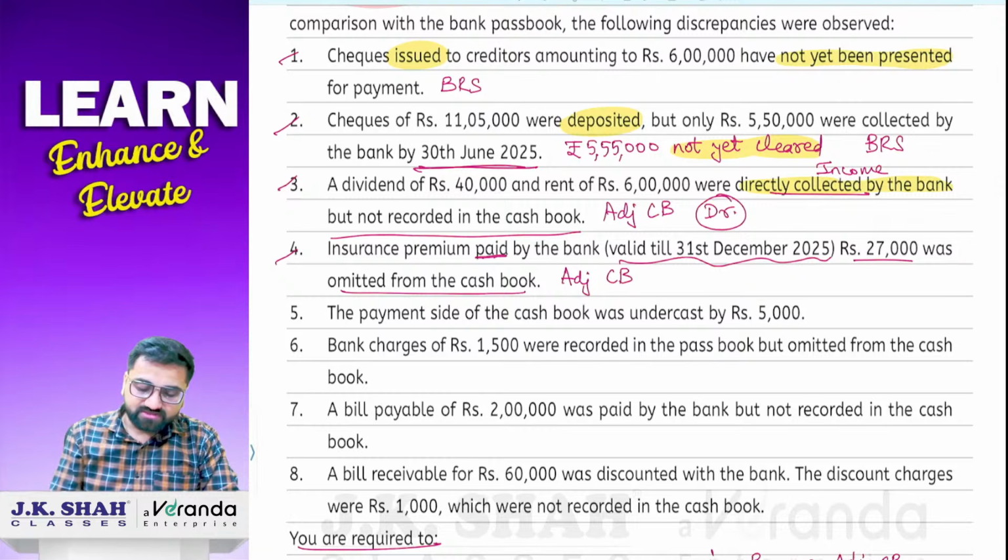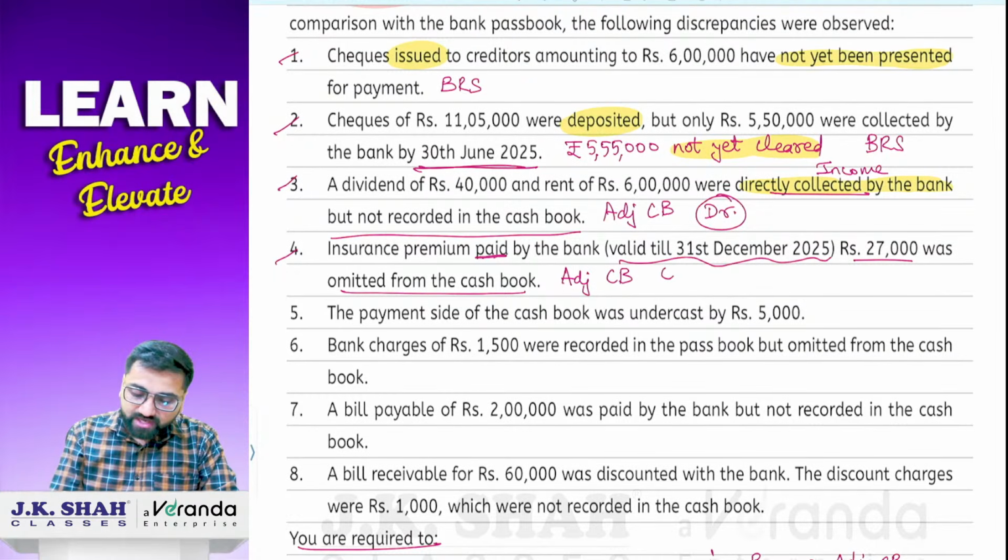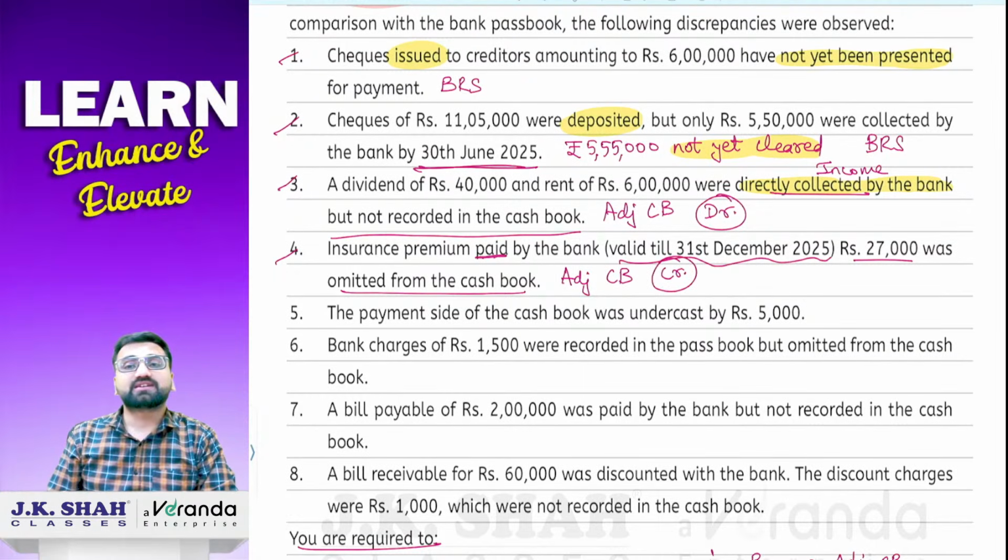So that is why it will go to adjusted cash book first of all. And adjusted cash book में भी कौन से side में? Now insurance premium we are paying it. So cash comes in or cash goes out? Very good. Cash goes out. Sir, cash will go out because insurance premium pay करे तो cash will go out of the business. So if it is going out of the business, it will be recorded on the credit side. So we'll write down your credit side.